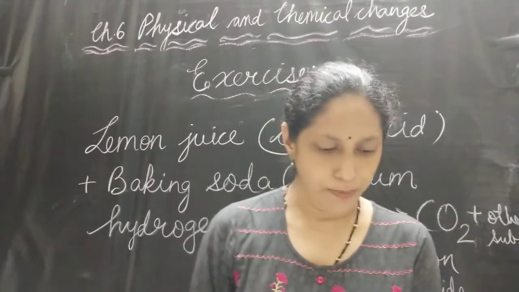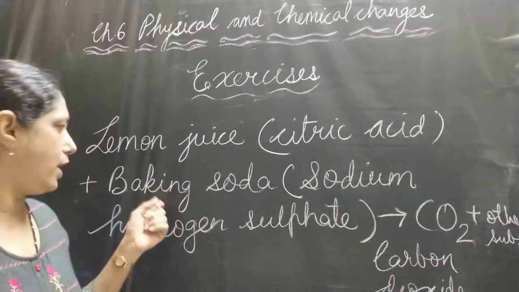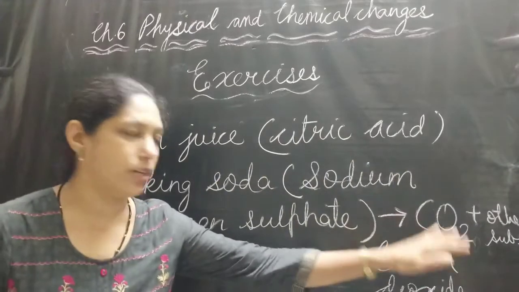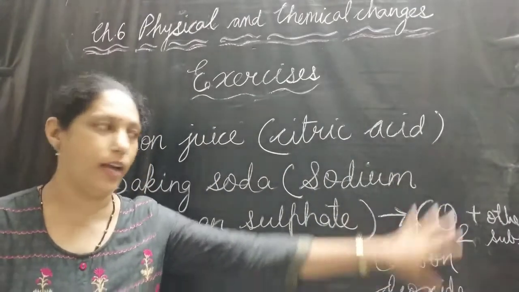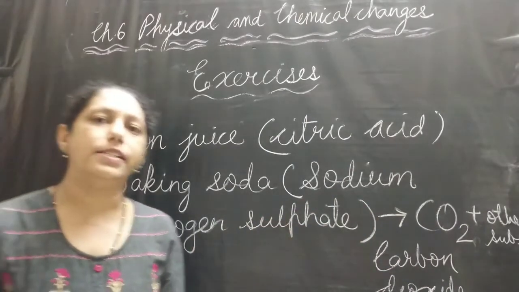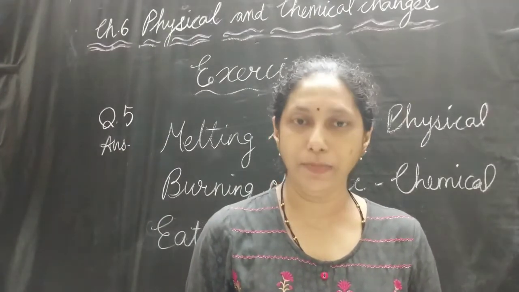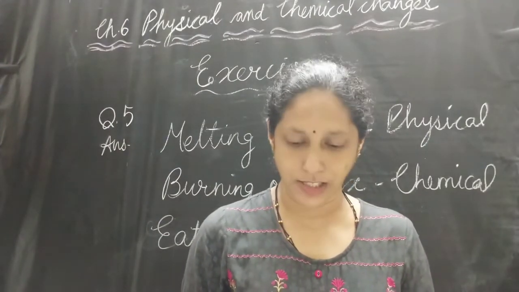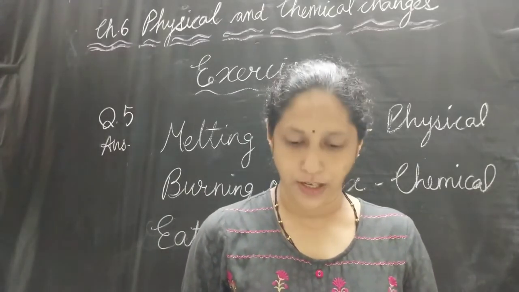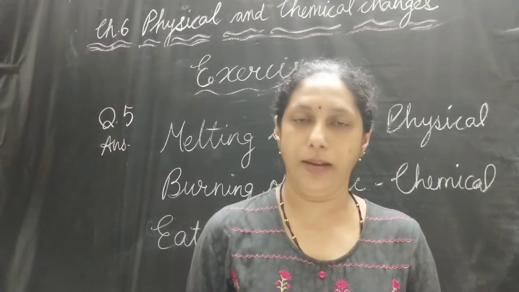Explain. Here, lemon juice contains citric acid and baking soda is sodium hydrogen carbonate, and as a result, carbon dioxide gas is evolved, and this carbon dioxide gas forms bubbles. This way it's a chemical change. The next question is, when a candle burns, both physical and chemical changes take place. Identify these changes. Give another example of a familiar process in which both chemical and physical changes take place.